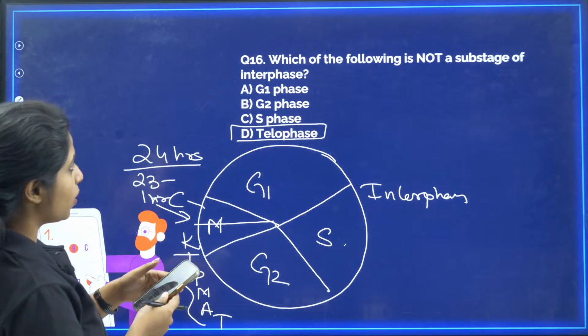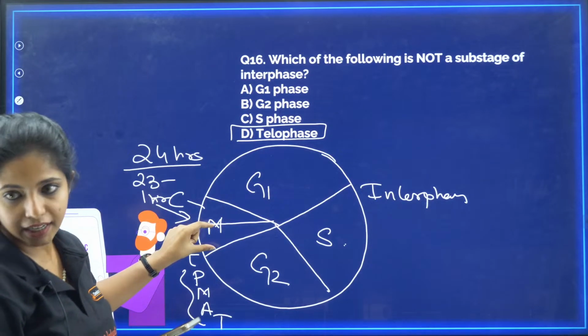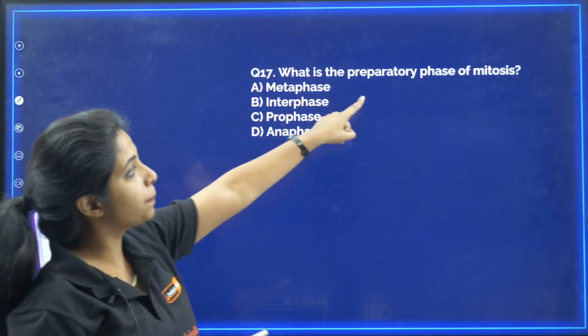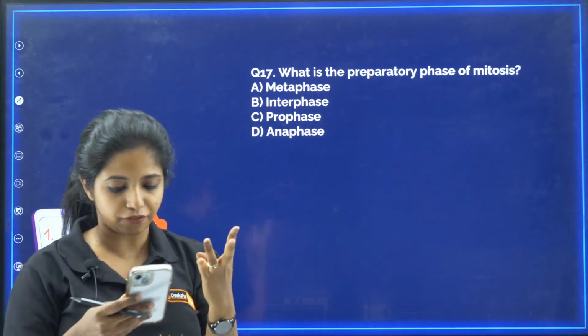Now can we go ahead? So the answer is telophase, because telophase comes under M phase. It is not a part of interphase. Going ahead with the next question. What is the preparatory phase of mitosis? Tell me the answer. Metaphase, interphase, prophase, anaphase.